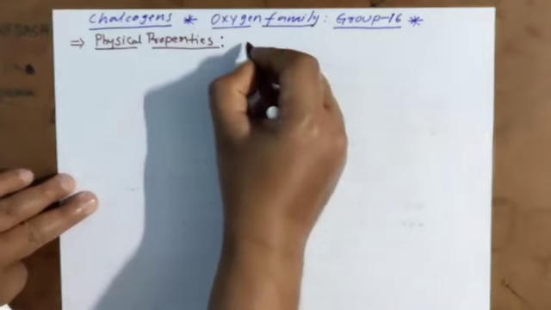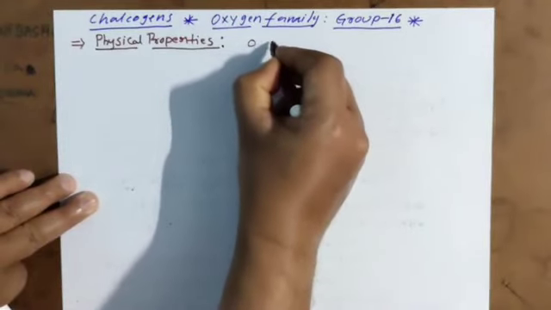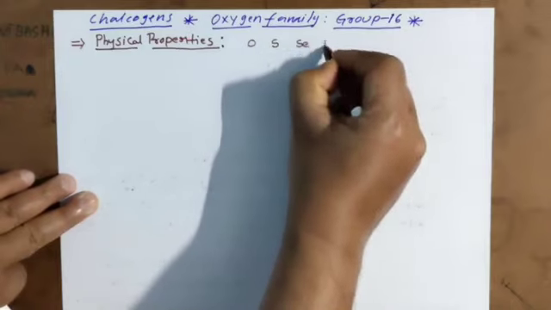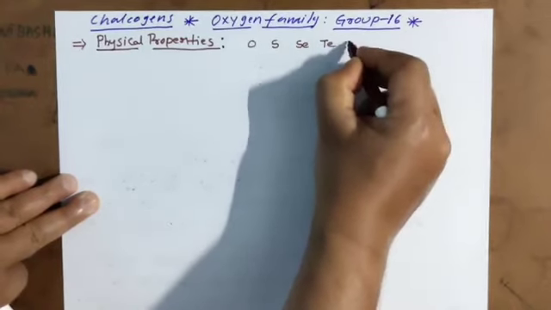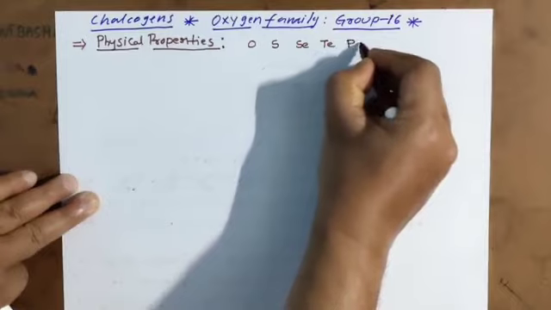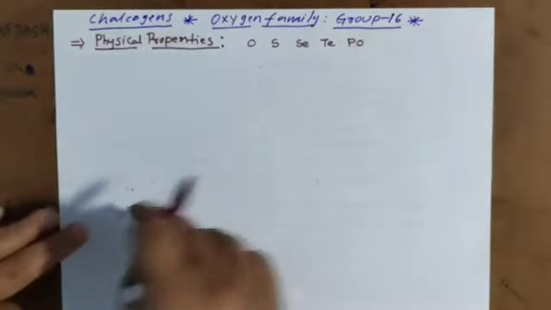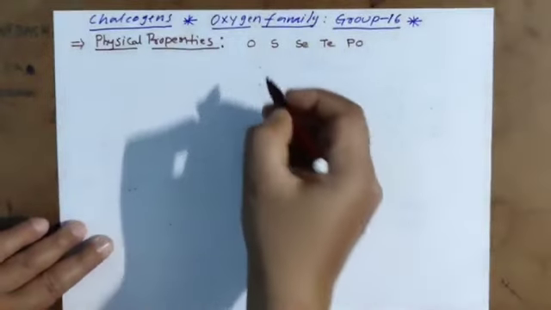You know very well, oxygen, sulfur, selenium, tellurium, polonium. These are the oxygen family members.